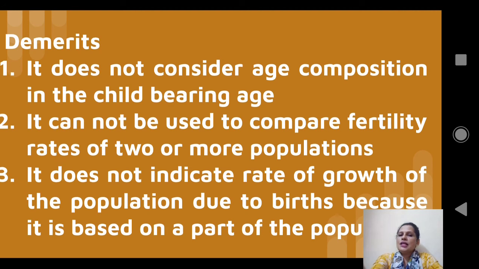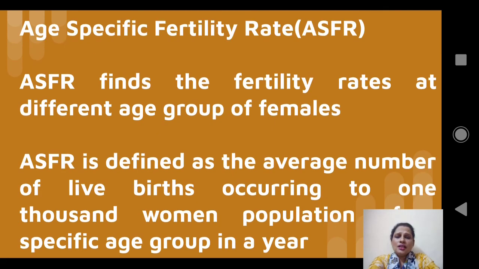Here we are considering the population of females of the childbearing age group and we are not considering the whole population. Okay. The next measure is age specific fertility rate, which gives importance to both the age and sex composition of the population, and this particular fertility rate finds the fertility rate at different age groups of females.